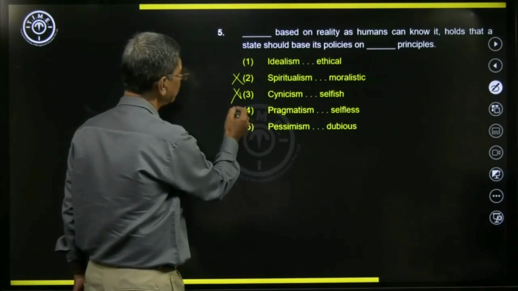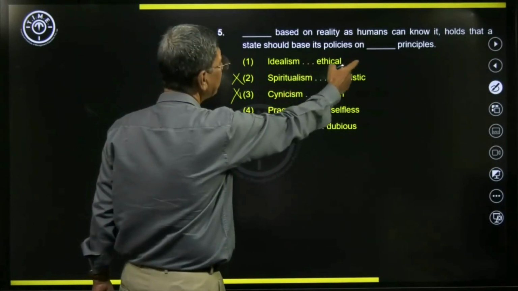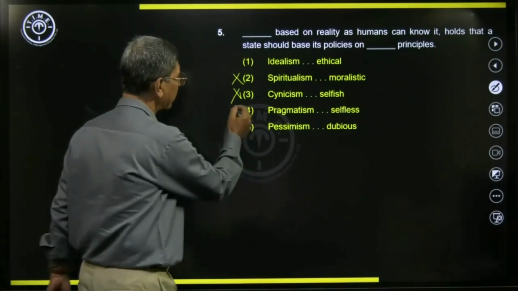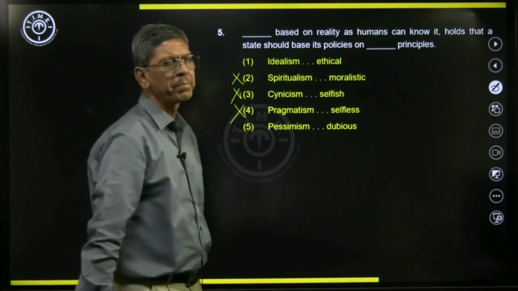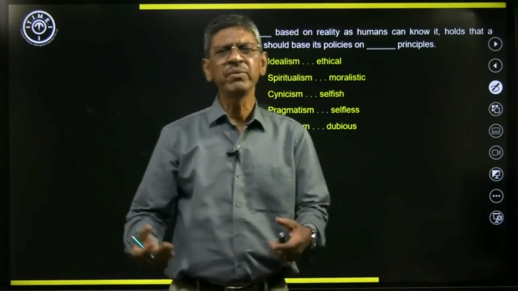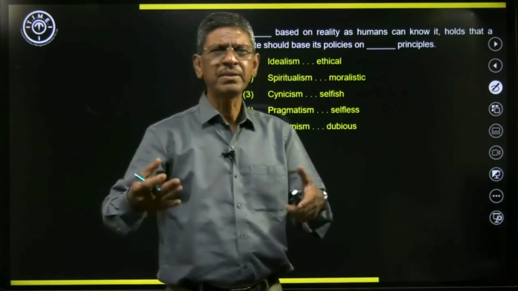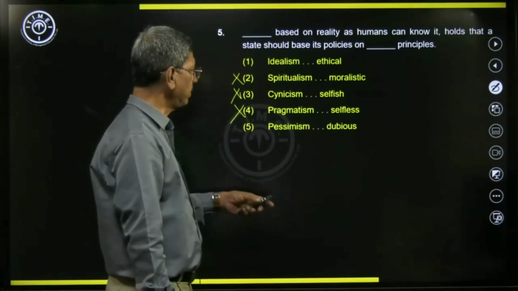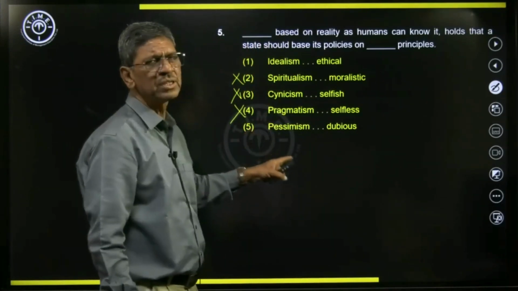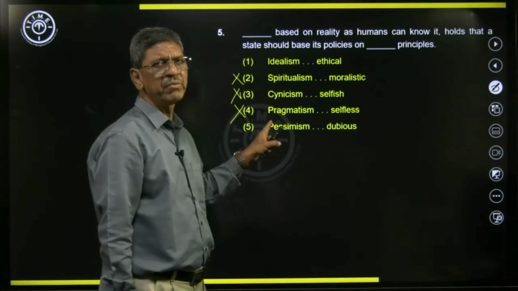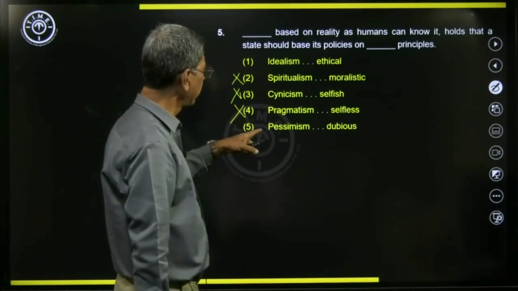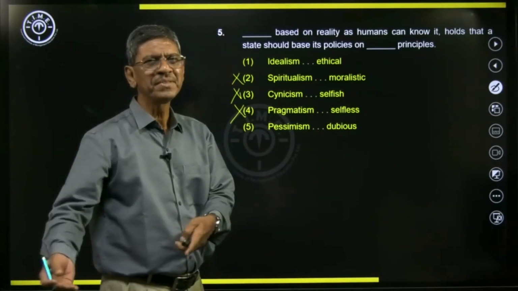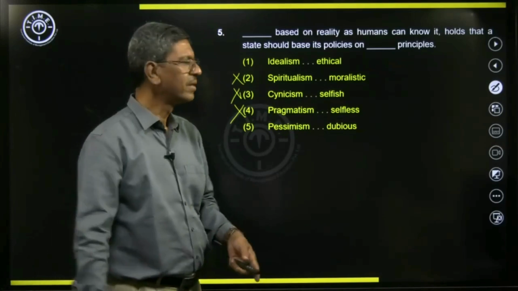Pragmatism is good, but on selfless policies is not suitable. So what is pragmatism? Pragmatism is being very practical, and that practicality should have some relative value. Being very practical about it, not idealistic but practical, so that it has some value attached to it.